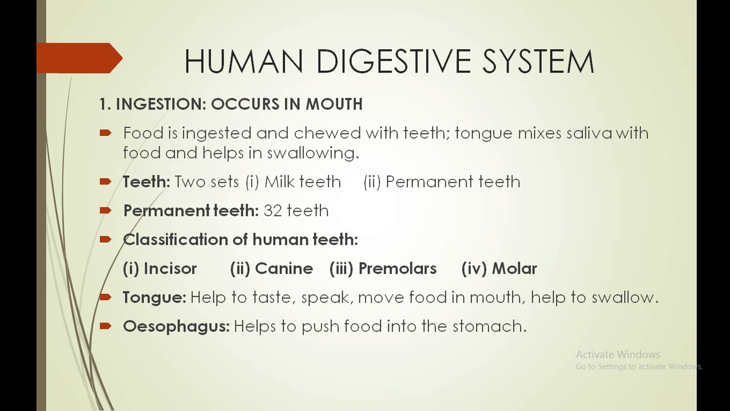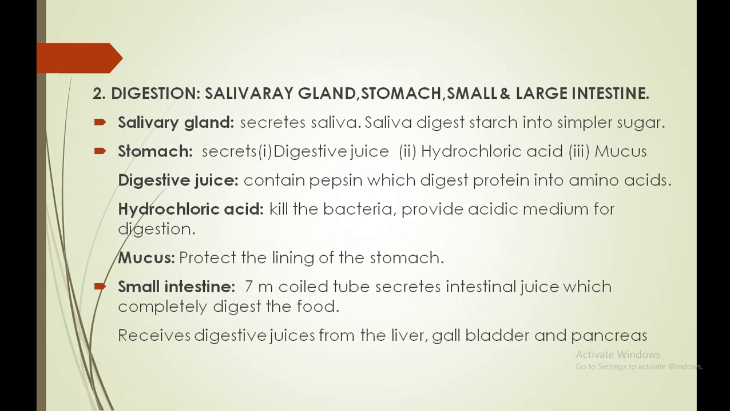No, I didn't. Okay, I'm going to include that in the digestive system, because in the mouth one gland is there, the salivary gland, which secretes saliva, and it is going to digest the starch, or should I say the carbohydrates, into a simpler form. Understood? Okay. Next one is the stomach.